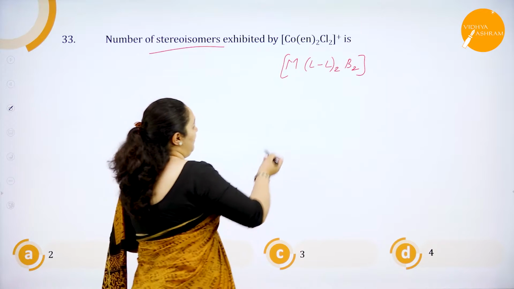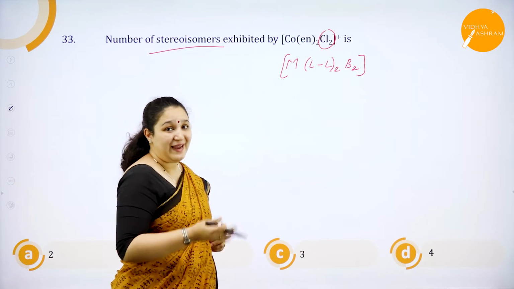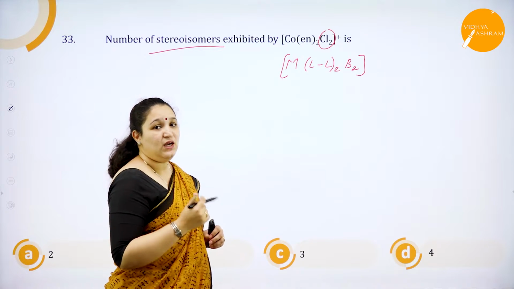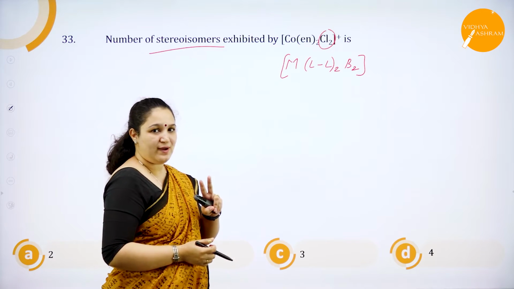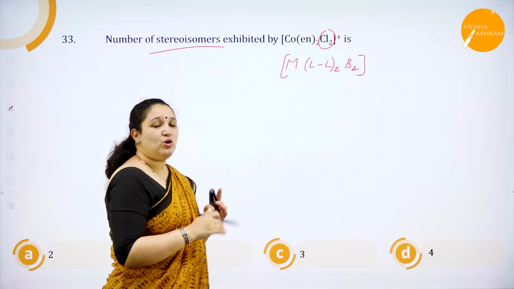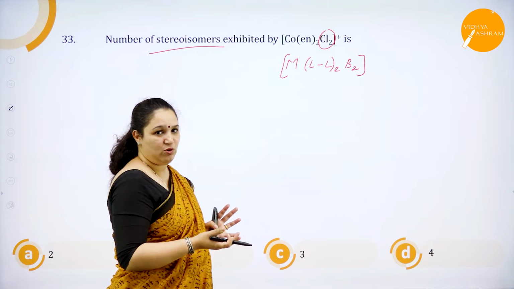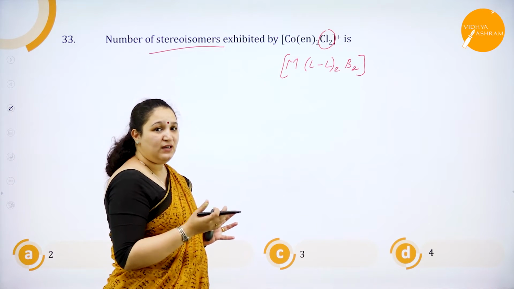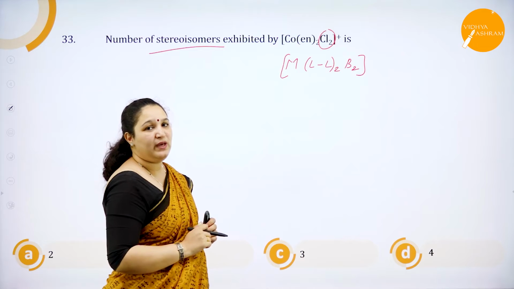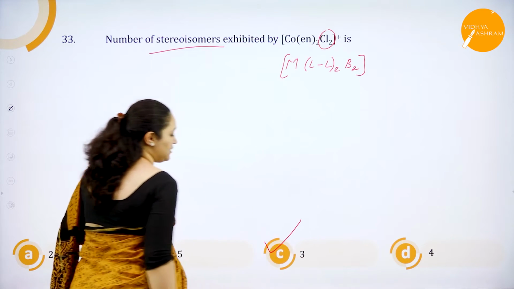Of course, because you have 2 of the same kind and the other 2 are didentate ligands of the other kind, you can have cis and trans. So 2 isomers are possible. Out of cis and trans, cis can show even optical activity, that is, dextrorotatory and levorotatory. So because of that, 2 plus 1 which will be equal to 3. 3 stereoisomers are possible.